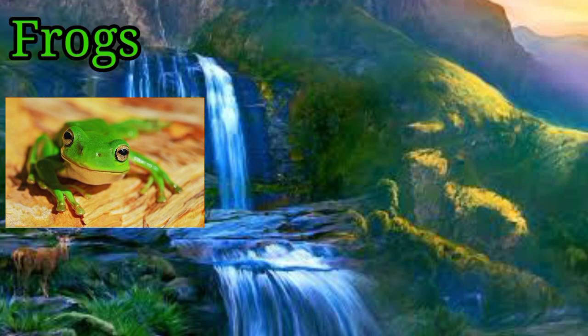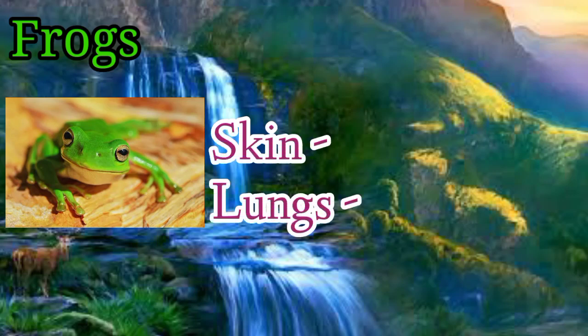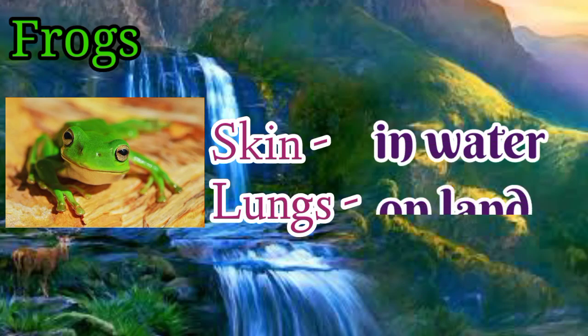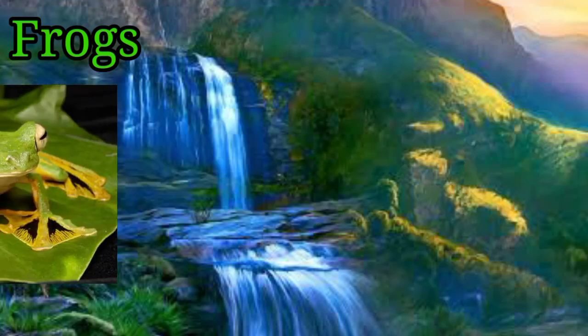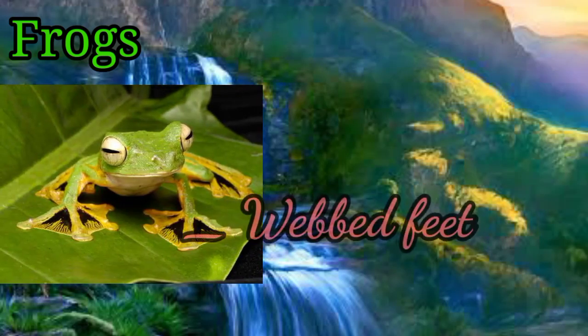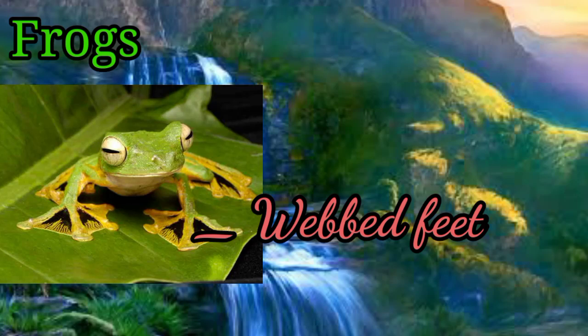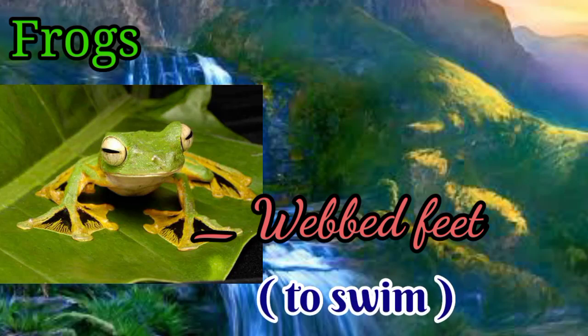As we know, frogs have two organs for breathing. They are lungs and skin. While in water, their moist skin helps them to take in the oxygen dissolved in water. And when on land, frogs breathe through their lungs. And see, they have webbed feet. These webbed feet help them to swim in water.